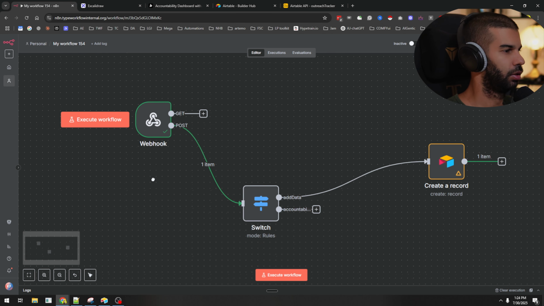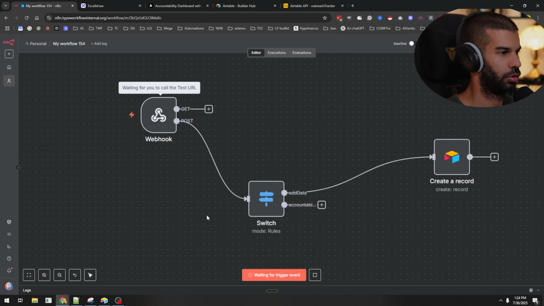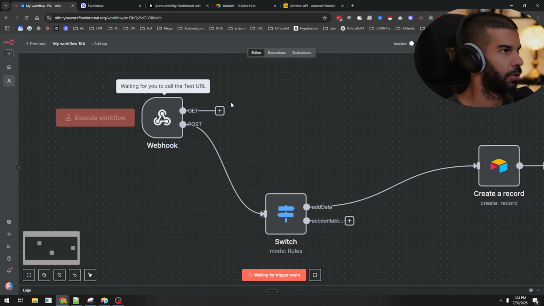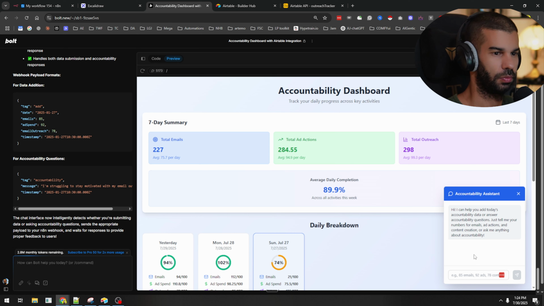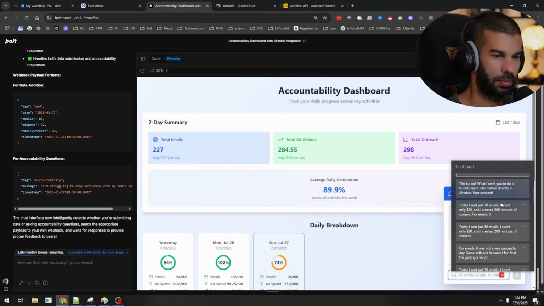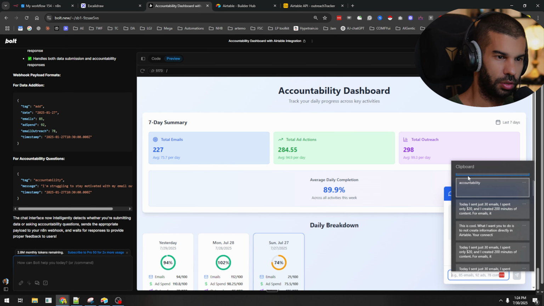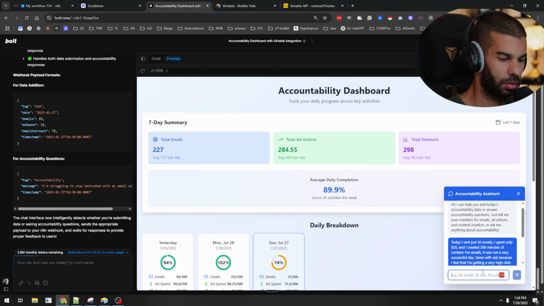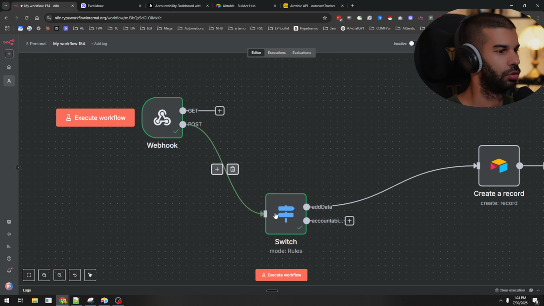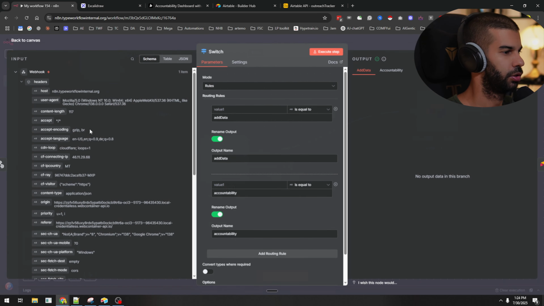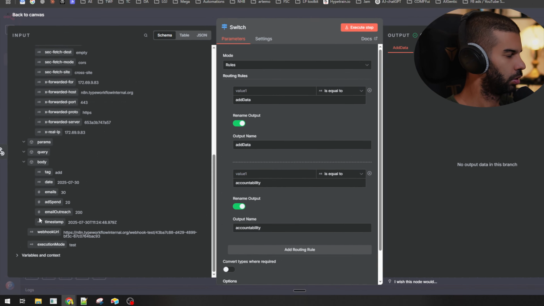If we look here, let's execute this workflow. So this is now listening again. And let's try the chat functionality right here. And let's input the same thing as we did earlier. So I think it was this one. Send enter. Here saying workflow was started. Okay, fine. So I think that was sent over right here. Cool. And now let's see the information we got in N8N.